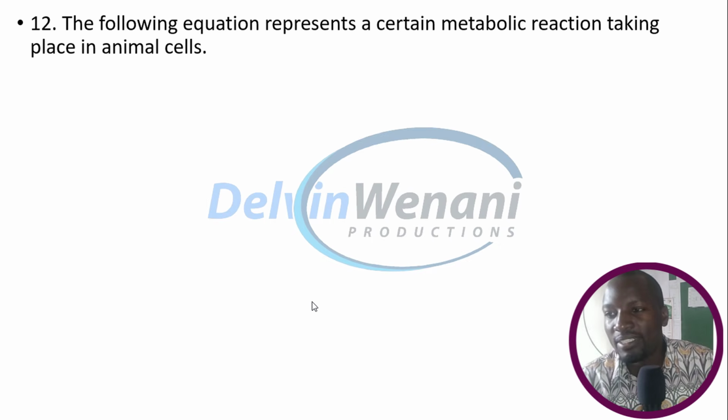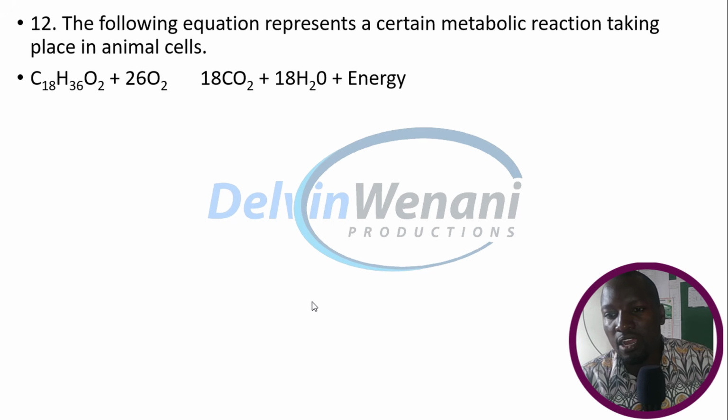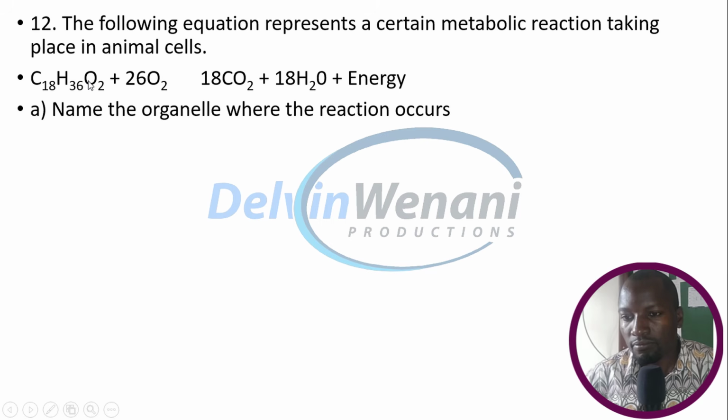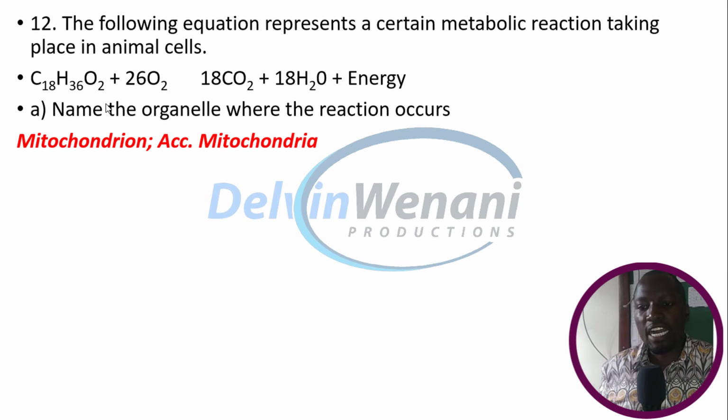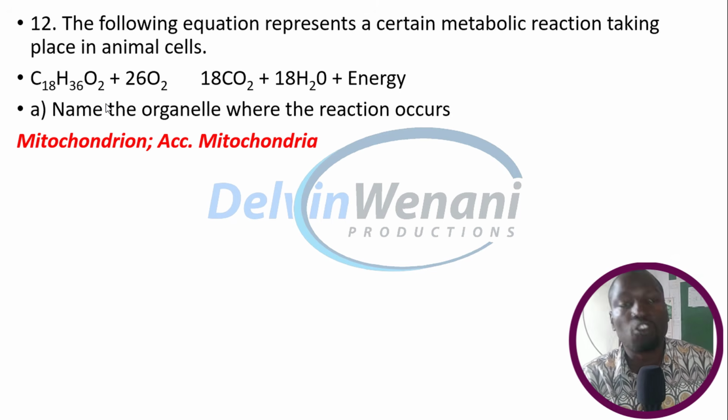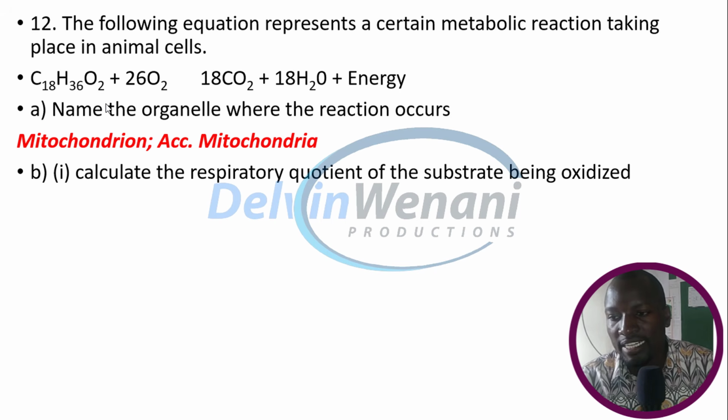The following equation represents a certain metabolic reaction taking place in animal cells. That is the reaction we are seeing there. You can see the equation. The first question they're asking: name the organelle where the reaction occurs. This occurs in the mitochondrion. You can say mitochondrion, or you can say mitochondria. Then: calculate the respiratory quotient of the substrate being oxidized.